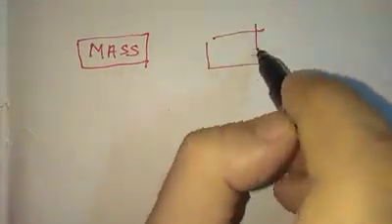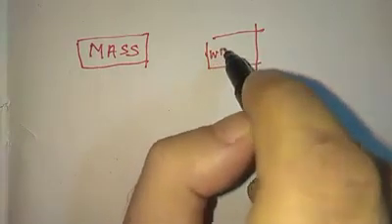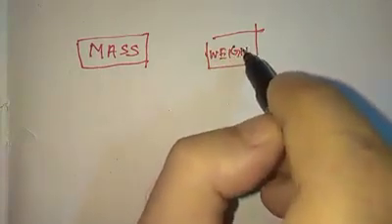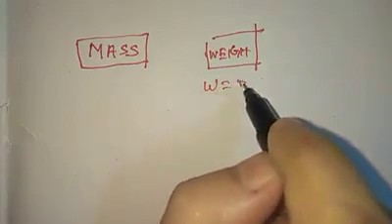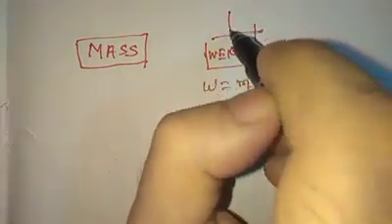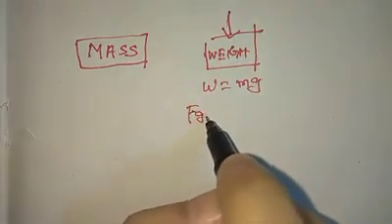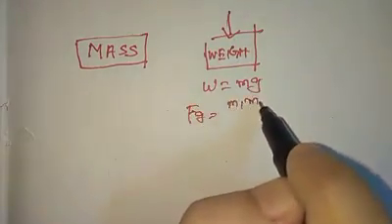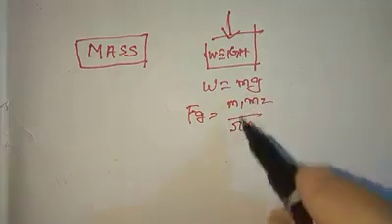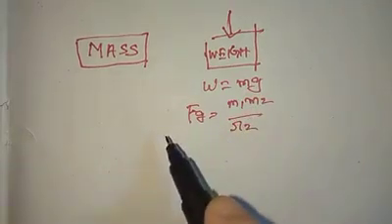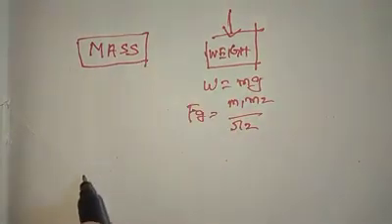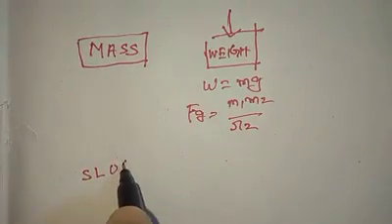Weight is defined by this formula W equals mg. This is the force of Earth on this particular object, and we can calculate the weight. And we have also seen that in the British Imperial system, mass is defined in terms of slug.